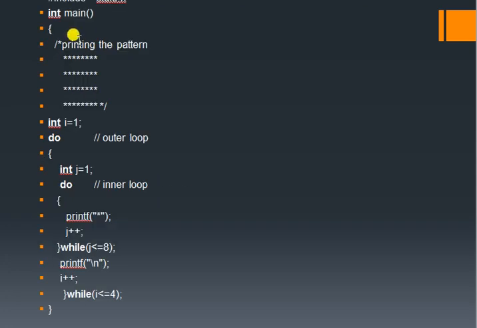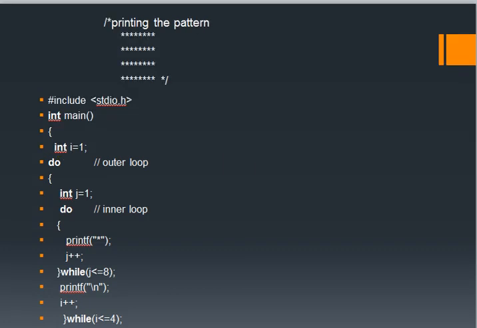This is an example to print a pattern of stars. Here there are 1, 2, 3, 4, 5, 6, 7, 8 stars. We have to print them in 4 rows. So what is the program? Here we have to print the pattern like this. It contains 8 stars in 4 rows.